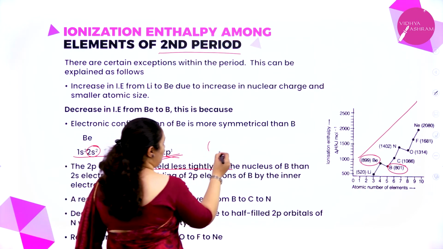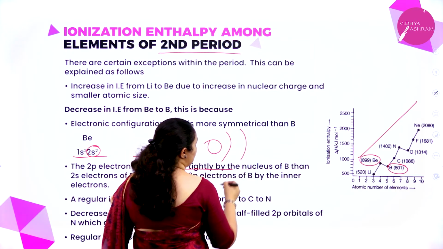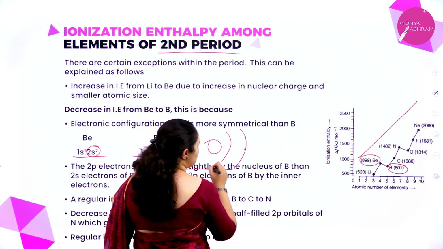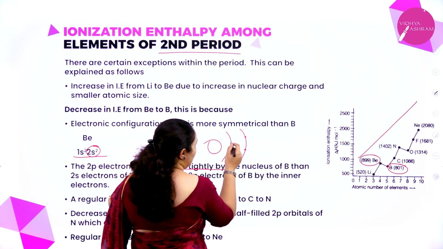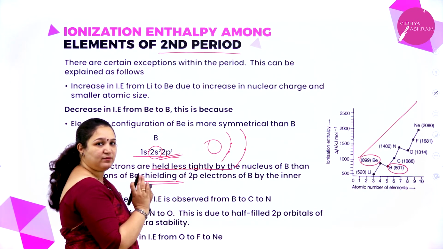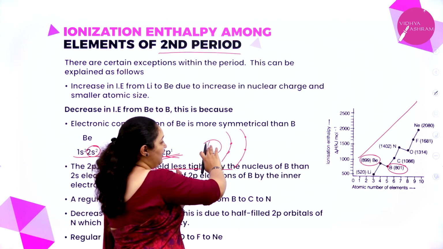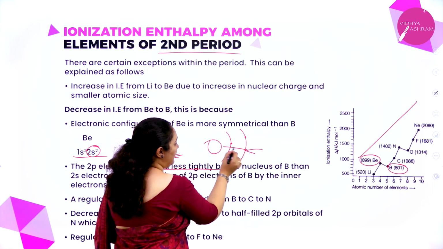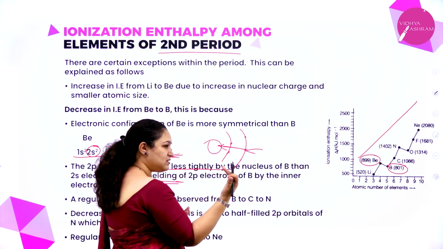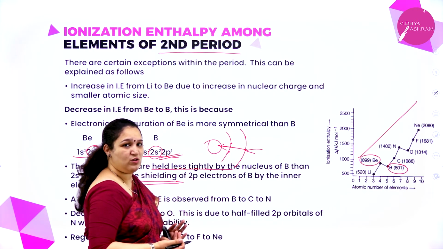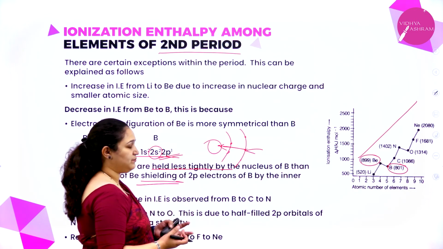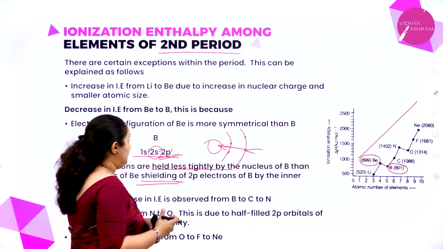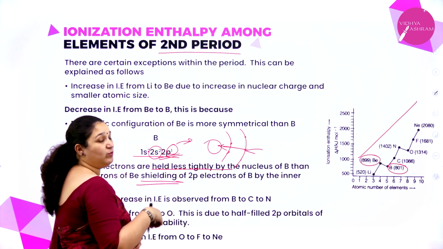For example, this is the nucleus, here is my first shell, and in the second shell I have 2 electrons. In the same second shell I have one more which is coming, and the previous shell is shielding, covering the other new electron which is coming, and the attraction will not be direct, because there is something shielding. So the shielding effect also will be observed, because of which the size also will be a little varied, or this electron can be removed very easily.